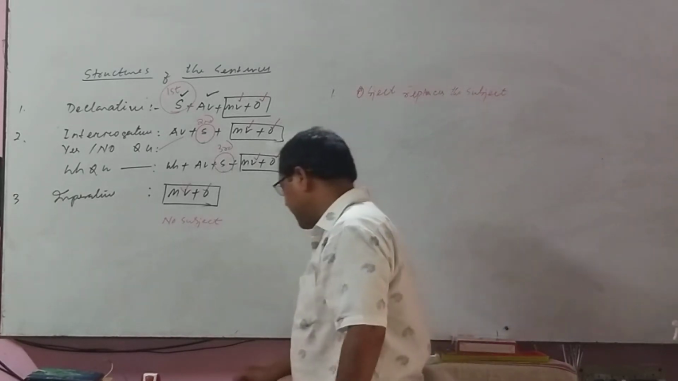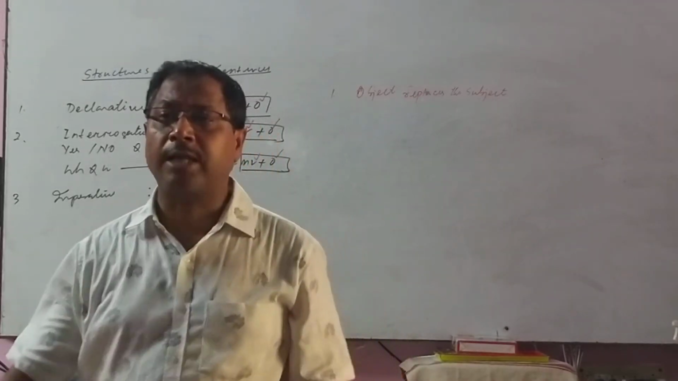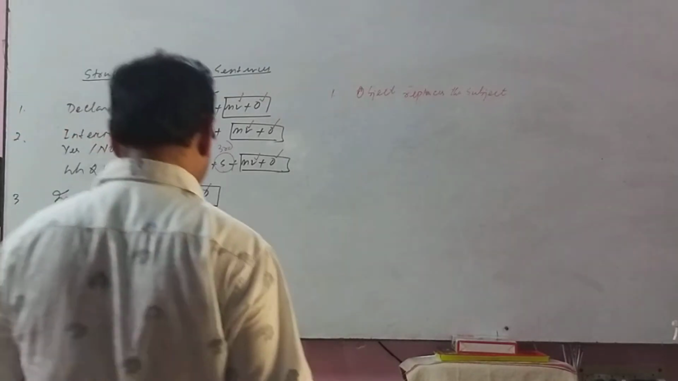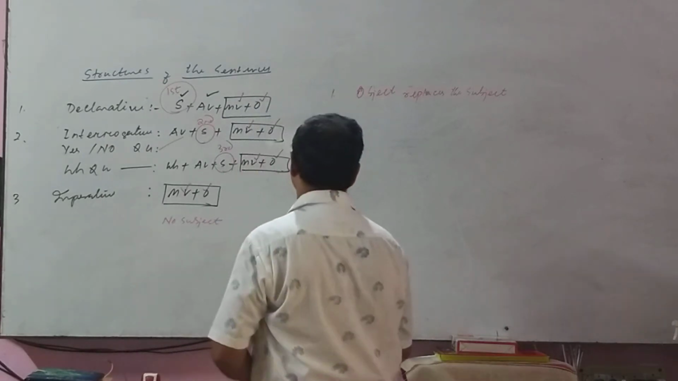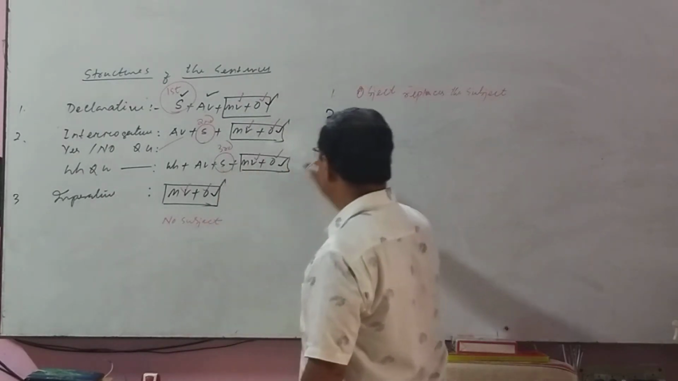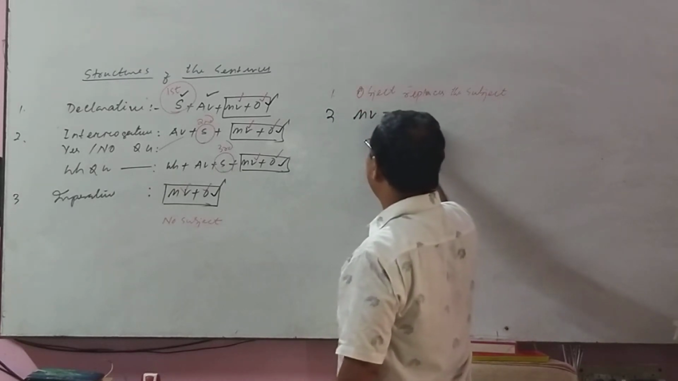Object replaces the subject. Standing rule: always, the object replaces the subject. Number 2, the object comes first. Number 2, main verb.